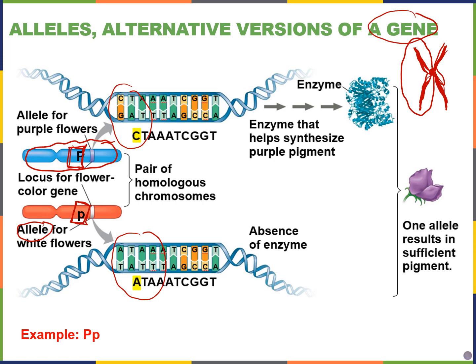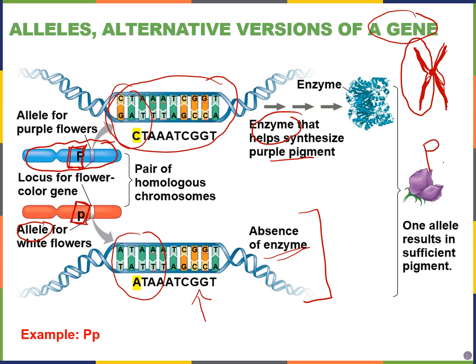So in terms of flower color, this sequence of nucleotides allows the formation of an enzyme that synthesizes purple pigment, whereas if you have the little p allele, then that sequence of nucleotides does not allow that enzyme to be produced. So as long as you have one big P allele, then you make enough enzyme to synthesize the purple flower color.